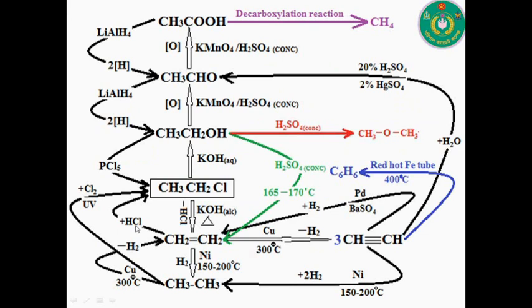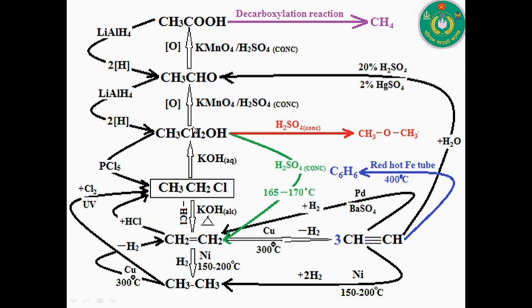Okay boys, first of all, you need to know some special rules before the preparation of these organic compounds. So, first of all, I will discuss some special rules by which you will be able to prepare these organic compounds.